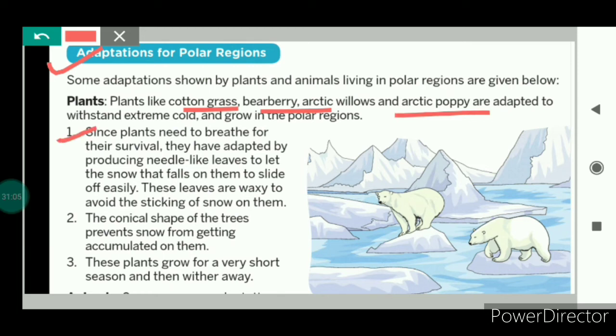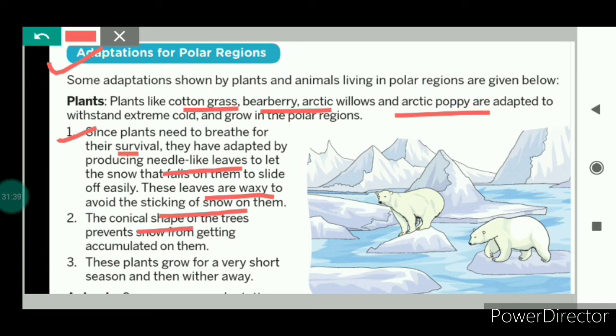Since the plants need to breathe for their survival, they have adapted by producing needle-like leaves. Because of their needle-like leaf structure, the snow that falls on them slides down easily. And these leaves are waxy to avoid the sticking of the snow on them. They have a thick waxy coating, which prevents the snow from sticking on them.